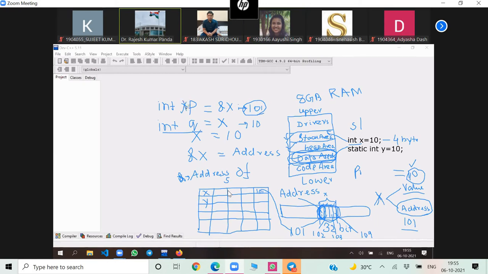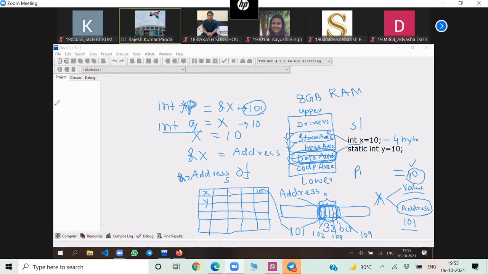It should be declared as int star P. Now, if I declare int star P, P is a pointer here. P is a pointer to store the address of a memory location.